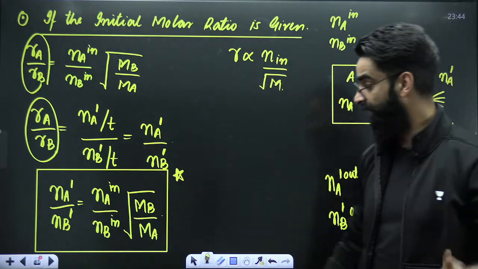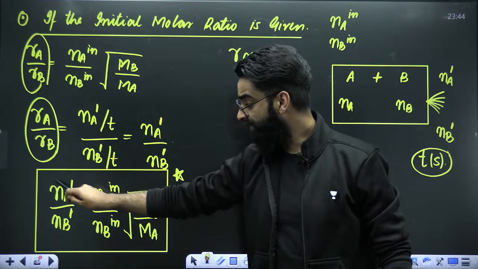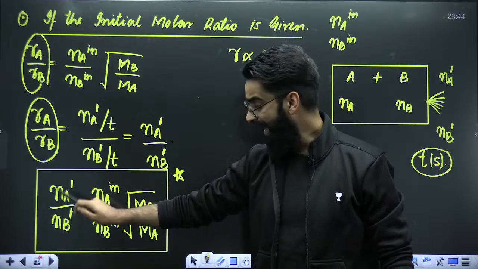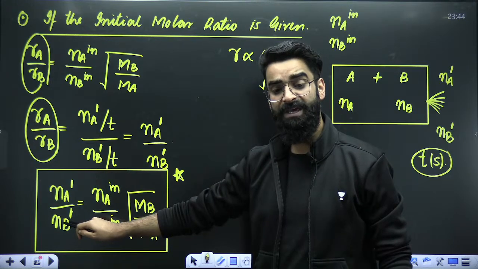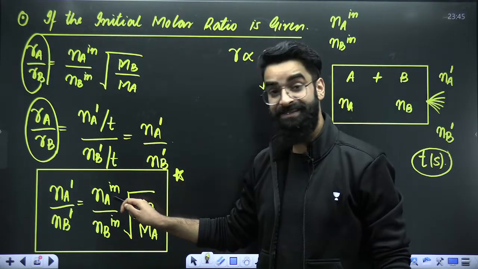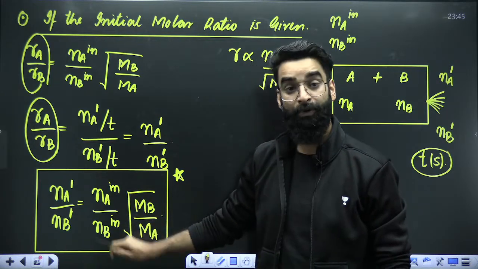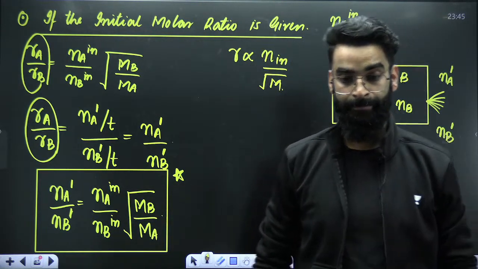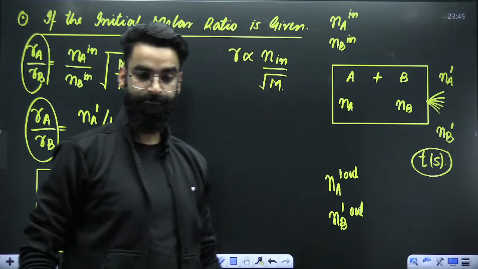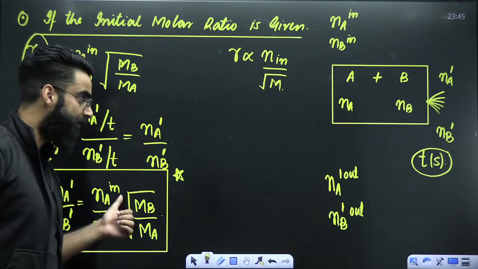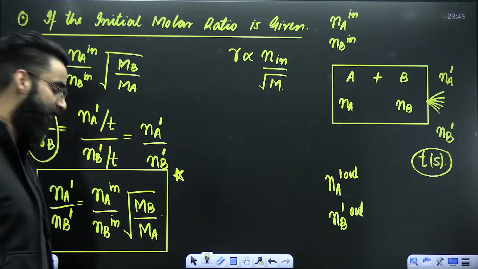Just be careful. Na dash, these are the moles of A coming out of the container. Nb dash, these are the moles of B coming out of the container. Na inside, these are the moles of A inside the container. Nb inside, these are the moles of B inside the container. Perfect. Now, let's see what kind of question can be asked from this particular result.